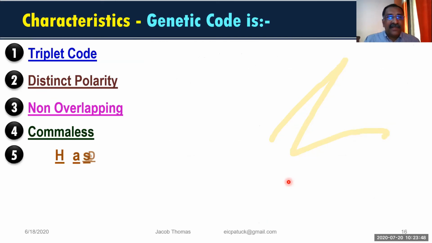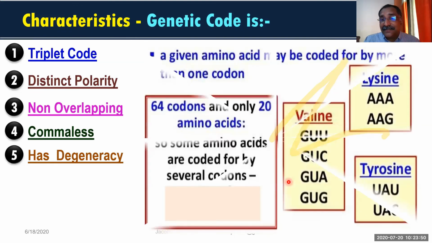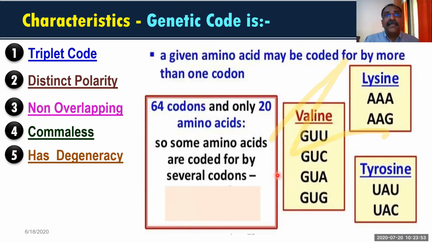Okay. And after that, we have seen degeneracy. Degeneracy, that is a very important point to be remembered. That is, one amino acid is represented by more than one codon. But one codon can represent one amino acid only. That means one amino acid is represented by more than one codon or multiple codons. Okay, that is why it is called degeneracy.